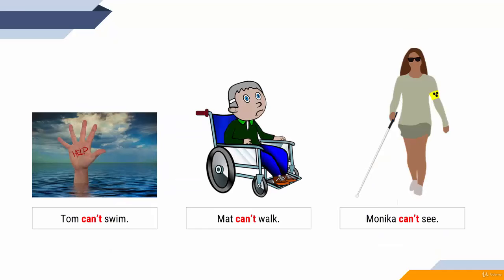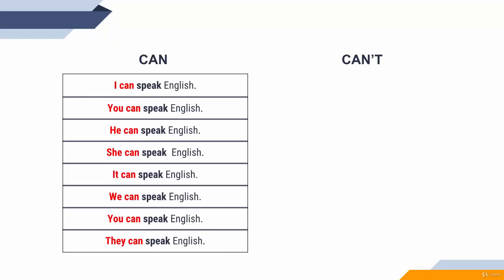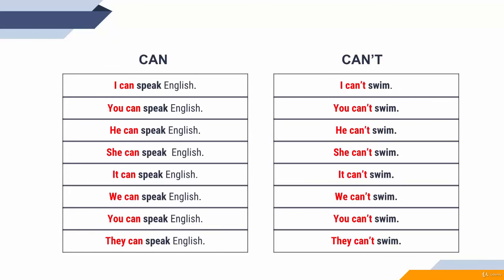Negative sentences: Tom can't swim, Matt can't walk, Monica can't see. So what you need, can goes into can't. I can speak, I can't swim. About the pronunciation, there are two ways to pronounce these modal verbs.